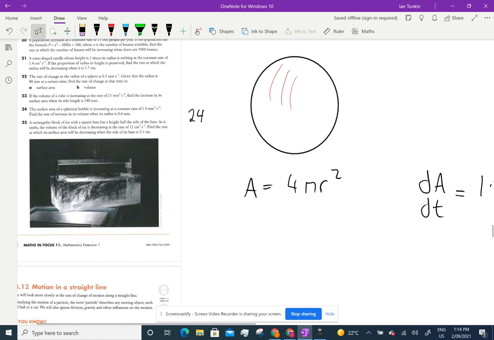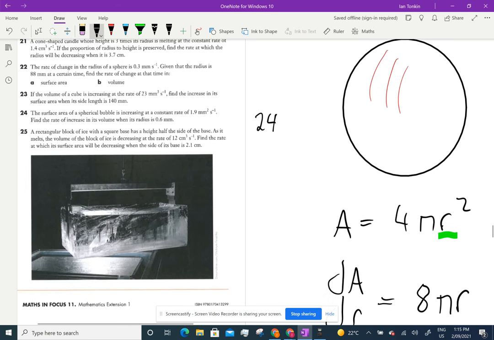Well, there's only one variable in this one, and it's the r. So let's find dA/dr. That 2 is going to come down the front, and we're going to get 8 pi r. What do they want me to find? Find the increase in its volume when its radius is 0.6.